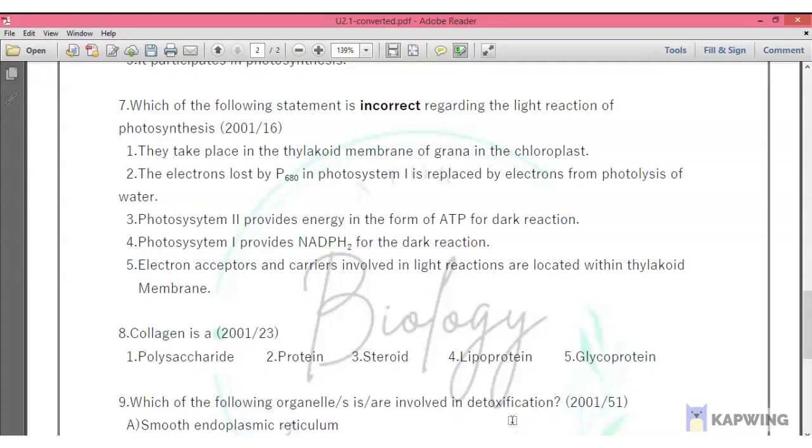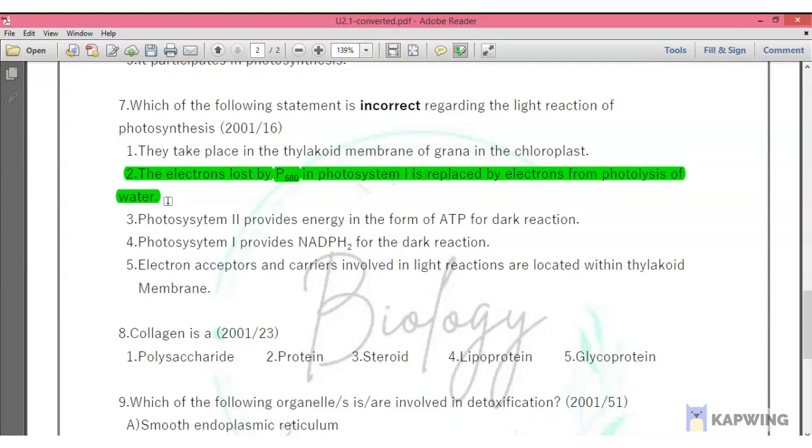Okay, then the fifth one, electron acceptors and carriers involved in light reactions are located within thylakoid membranes. Yes, since we don't study deep mechanisms related to chemiosmosis and phytochrome complexes in the new syllabus, you don't need to bother about this statement. Just remember that electron carriers of light reactions are present in thylakoid membranes. So the answer for this question is number 2.